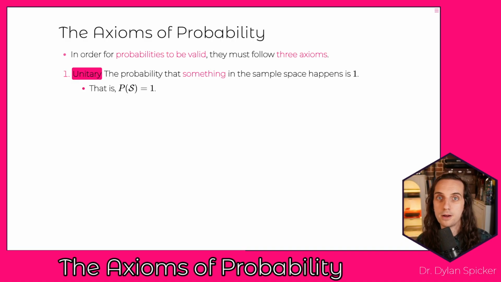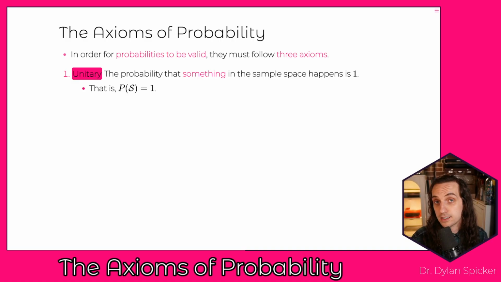the probability that you observe one of your possible outcomes has to be 100%, right? If you flip a coin and you want to say, well, what's the probability that I have either heads or tails? 100%. I roll a 6-sided die. What's the probability I get a number between 1 and 6? 100%. If I look at the weather tomorrow, what's the probability that I experience any of the possible weather conditions? 100%, right?